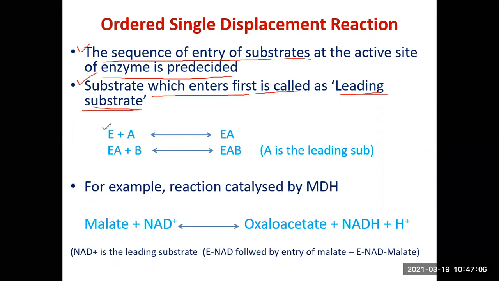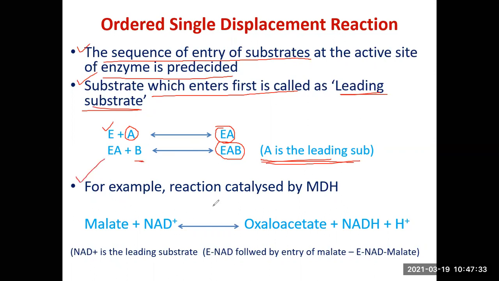For example, substrate A enters first to give you a binary complex EA, followed by the entry of substrate B. So you get a ternary complex EAB. In this case, this sequence is pre-decided: first substrate A will enter, followed by substrate B. And since A enters first, it is called the leading substrate.